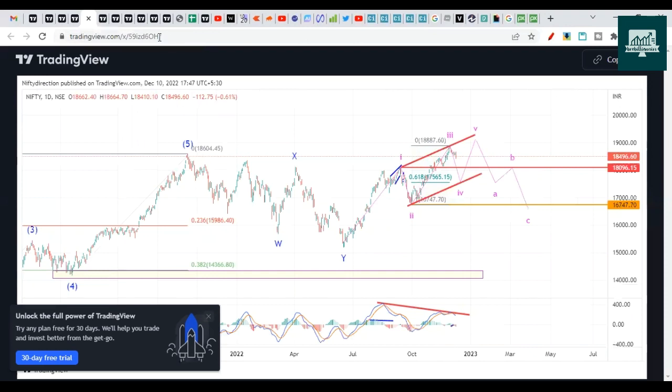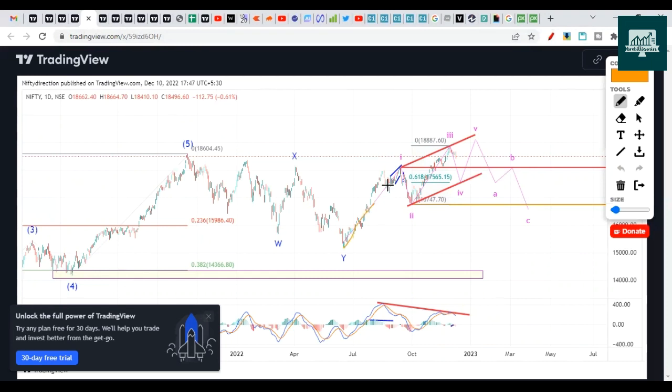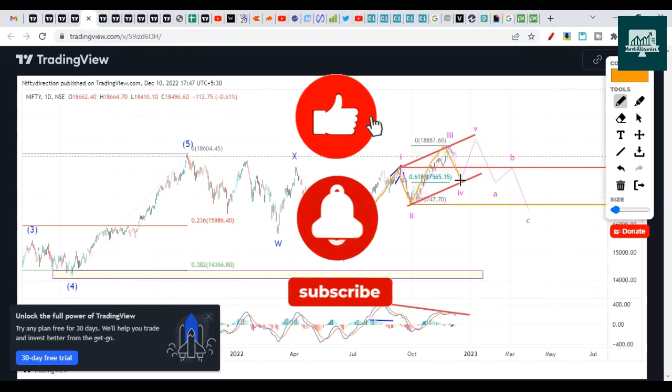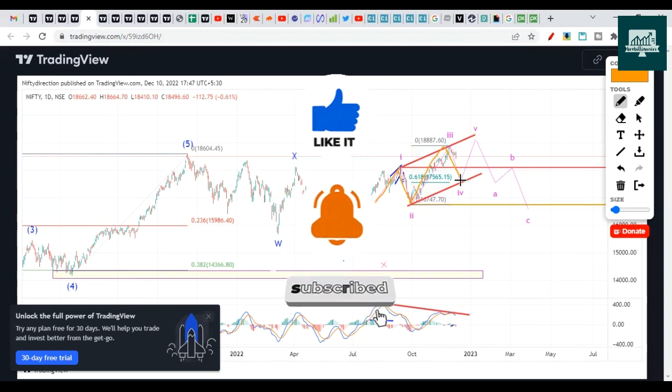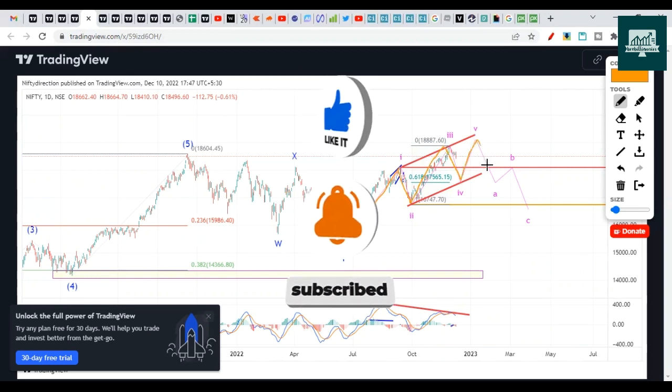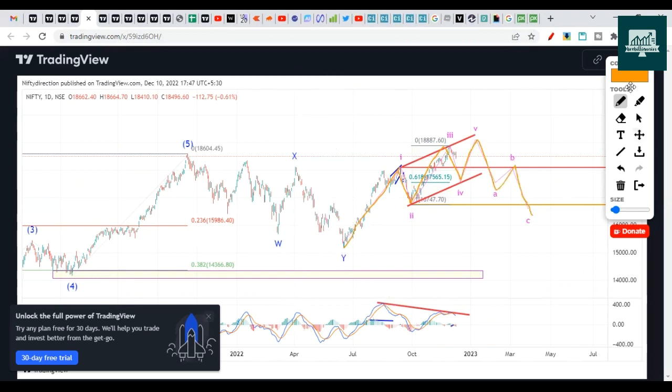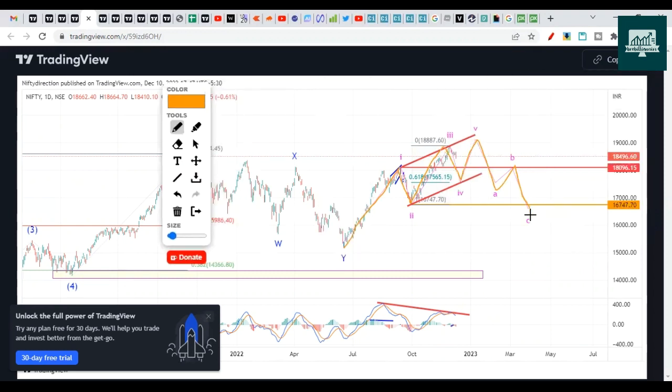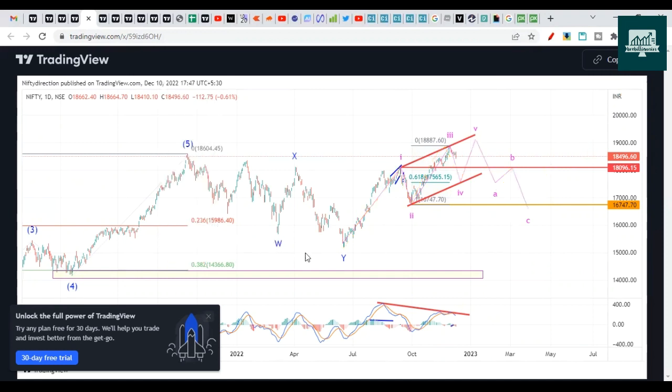And this is the second case. Here we explained that this could be a leading diagonal structure with wave 1 completed here, 2, 3, fourth currently in progress. And after the fourth is completed, we'll have a fifth wave. Then we'll have ABC going on the downside. So this will be a boring case. Then again, after this it will shoot higher. So it will take a lot of time for this case to happen. And this is not confirmed until the fifth wave gets completed.